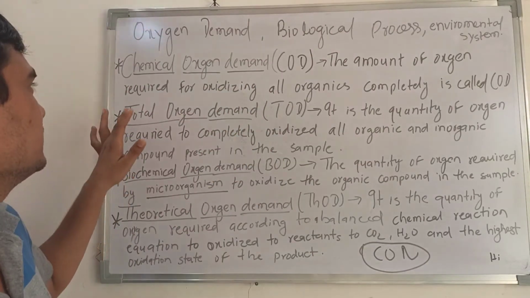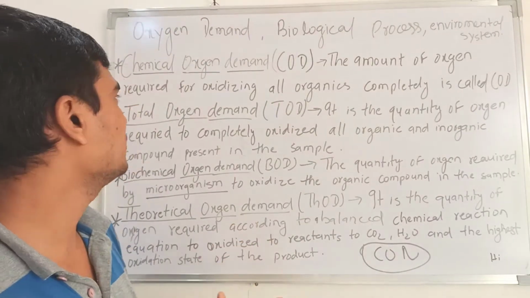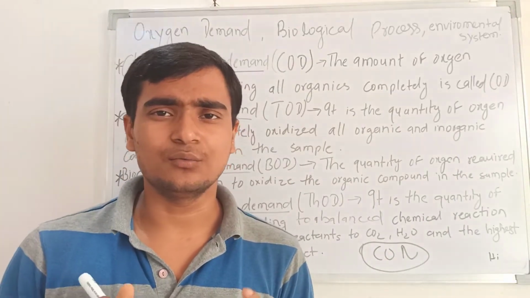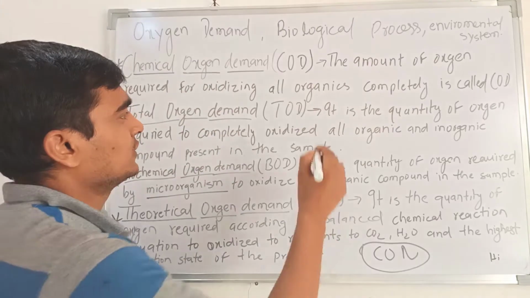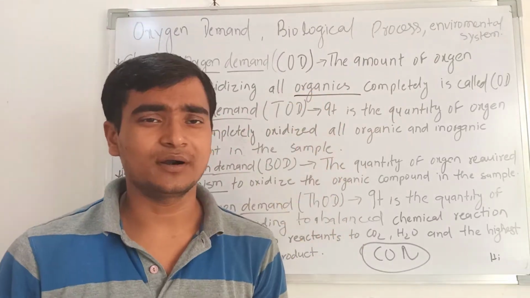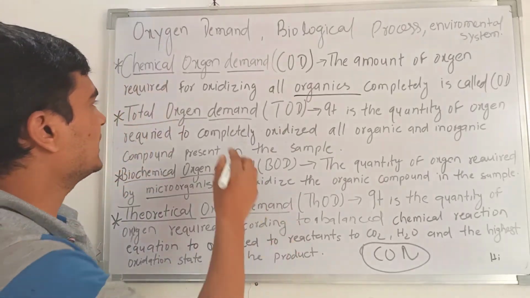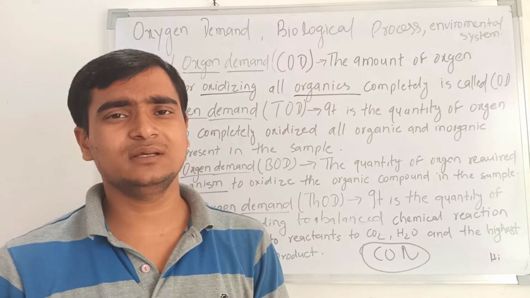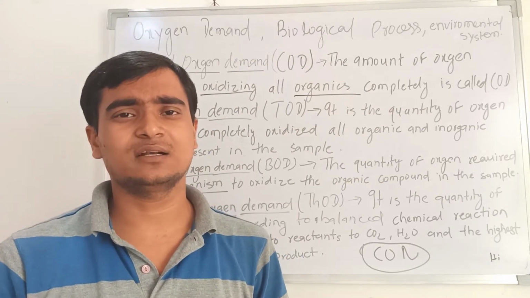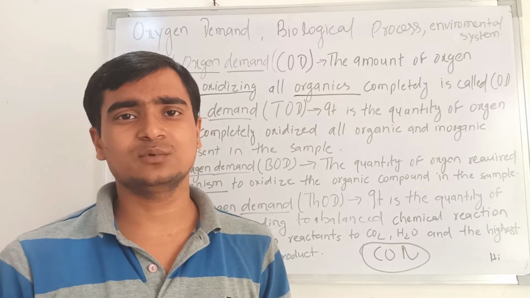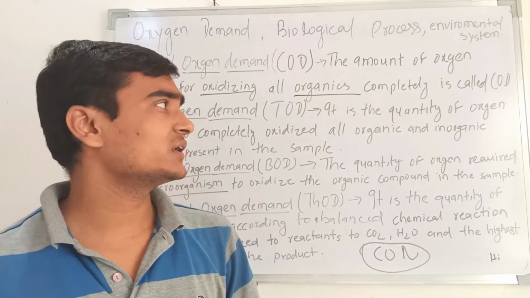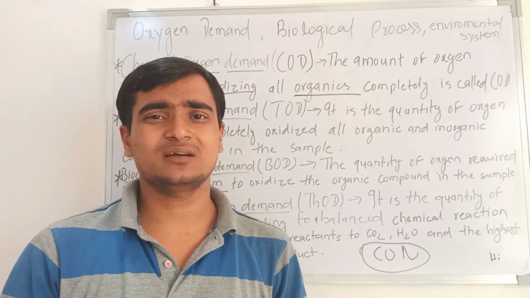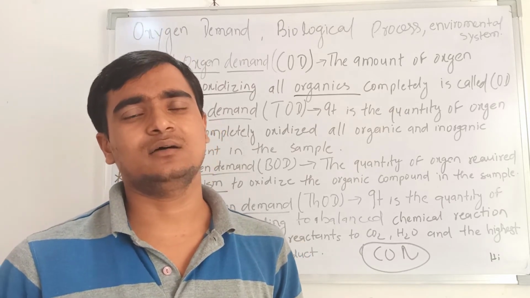First of all, chemical oxygen demand, that means COD. The amount of oxygen required for oxidizing all organic compounds is called COD. Basically, one word is very important: organic, and another is oxidizing. So what is oxidizing? Oxidizing means every compound or component which reacts with oxygen, forming an oxygen compound, that means the compound will be oxidized. And an organic compound is a component which has a carbon and hydrogen bond. Basically, at least one carbon is present, that is an organic compound.